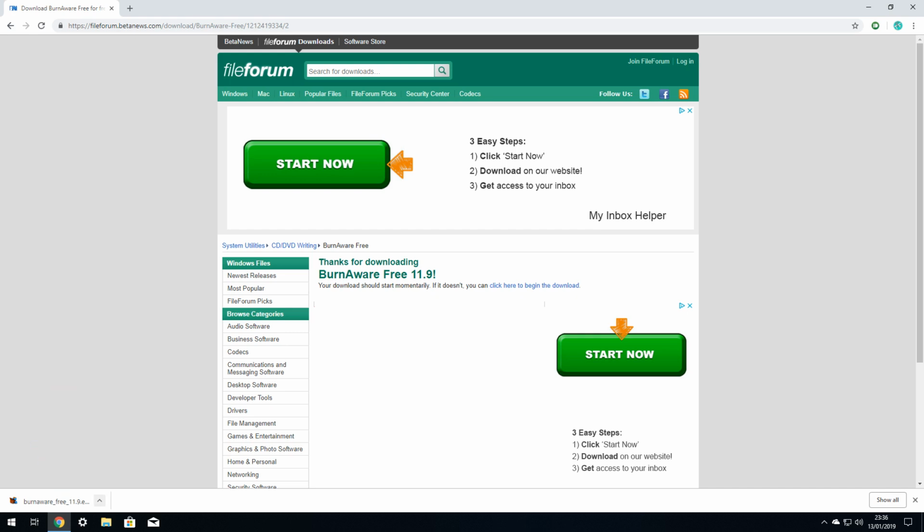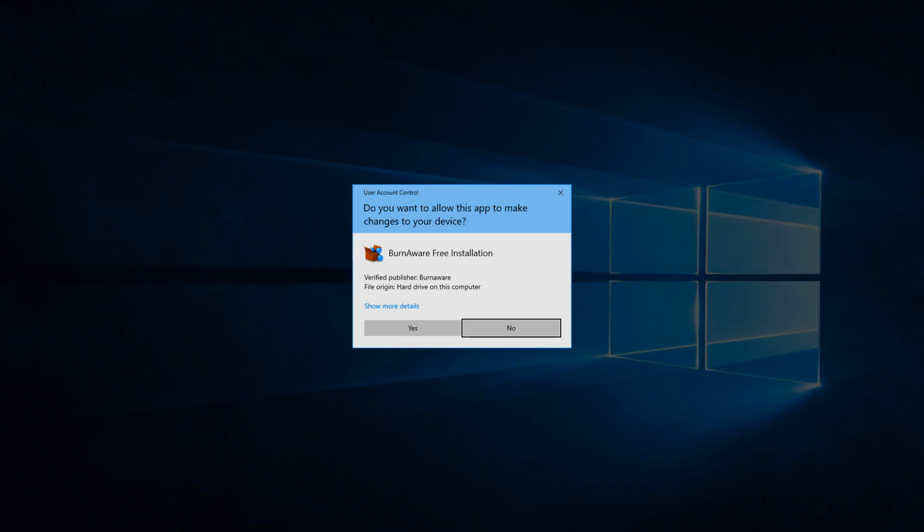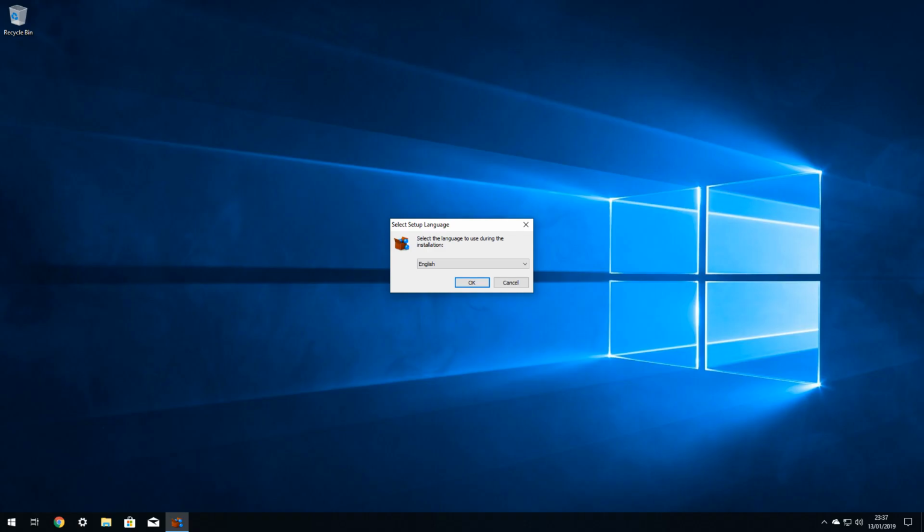As we are running Google Chrome, we can click the upward pointing arrow, which turns downward and pops up a menu from which we have the option to open, which immediately runs the downloaded file. On most systems, this will launch the User Account Control Safety Net, and we click Yes here, as this prompt was clearly generated as a consequence of our actions. We accept the default installation language of English, although note that others are accessible via the drop-down menu.